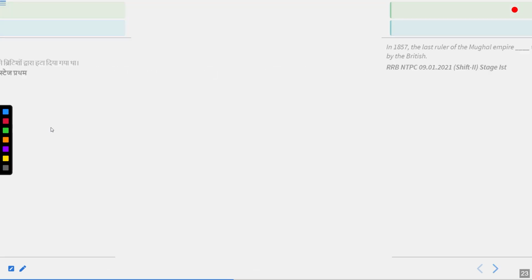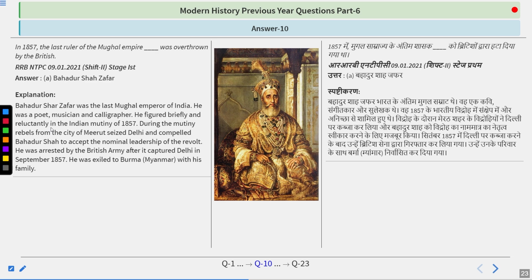And I guess the answer you are giving is right, because the answer is Bahadur Shah Zafar. Bahadur Shah Zafar was the last Mughal emperor of India. He was a poet, musician and calligrapher. He figured briefly and reluctantly in the Indian Mutiny of 1857. During the mutiny, rebels from the city of Meerut seized Delhi and compelled Bahadur Shah to accept the nominal leadership of the revolt. He was arrested by the British army after it captured Delhi in September 1857. He was exiled to Burma with his family.